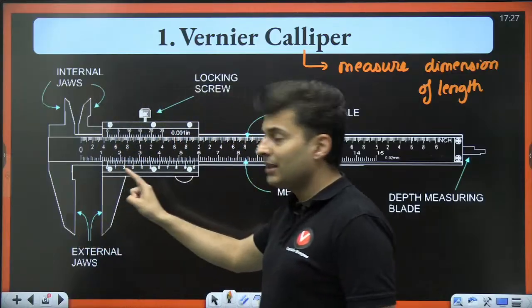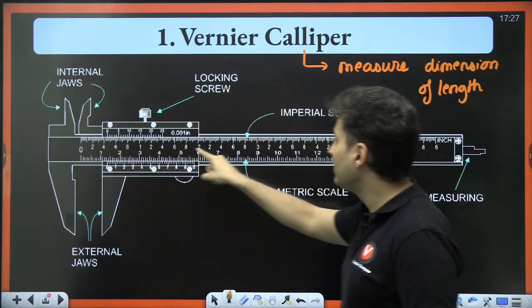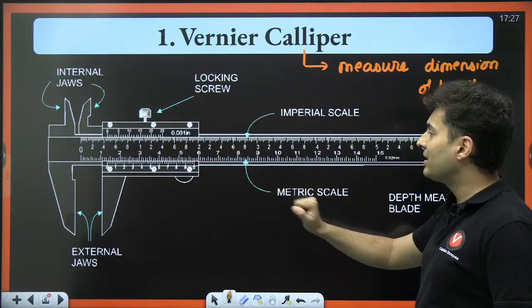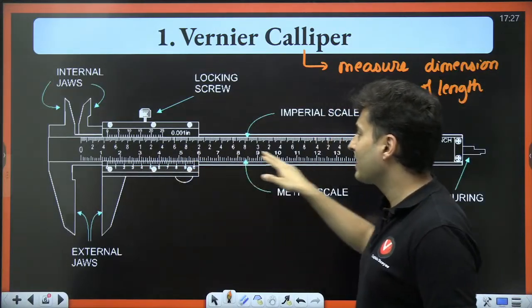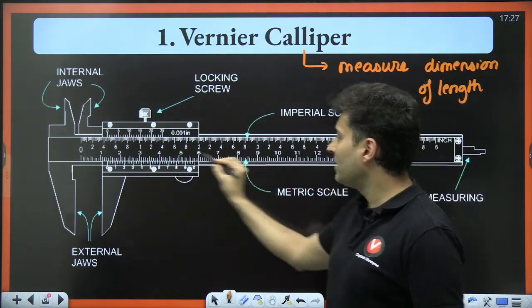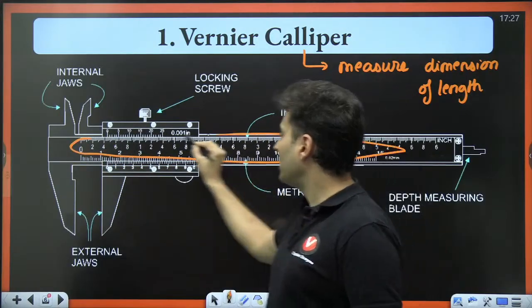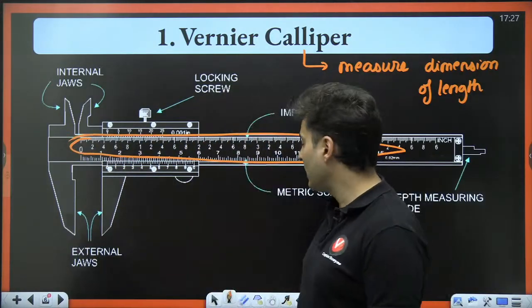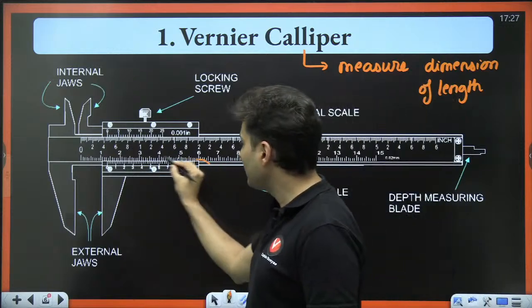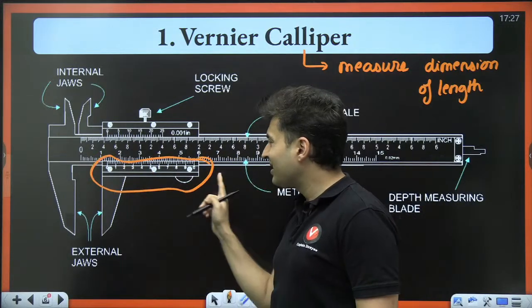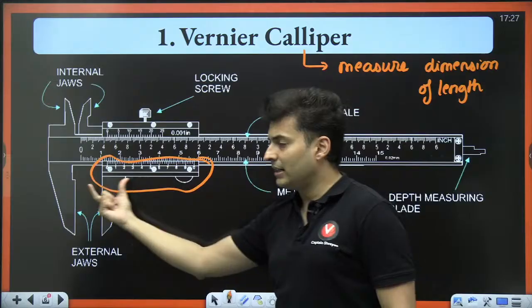Yes, in this vernier caliper you can see this particular thing. This is basically your main scale, you can call it. This is your main scale. This particular part is basically your main scale, my dear warriors. And do you see this one over here? This can be slid left and right.